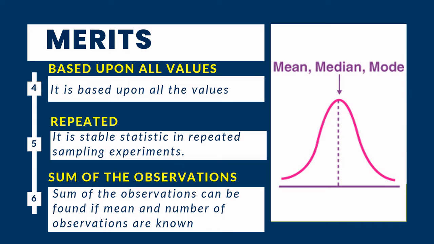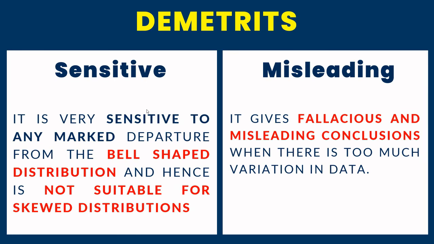By cross multiplication, 5 multiplied by 4 is 20. It means the sum of observations will be 20 in this scenario. So if you have the mean and number of observations, you can calculate the sum of observations.